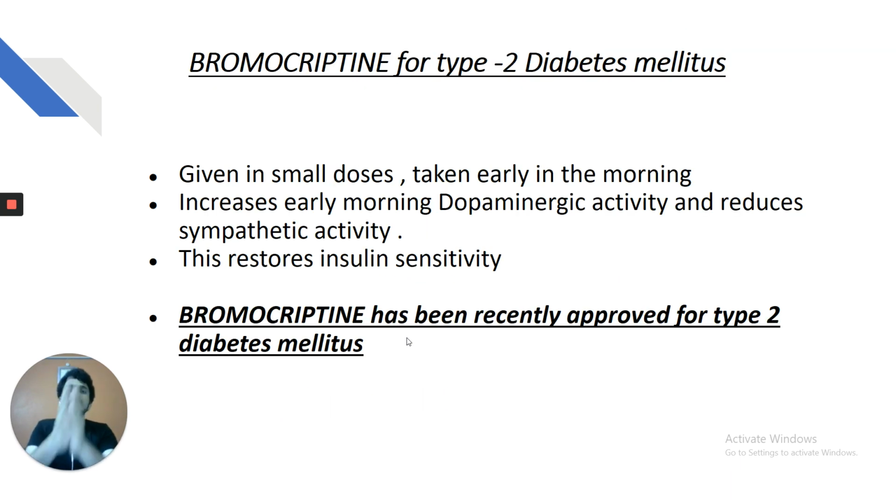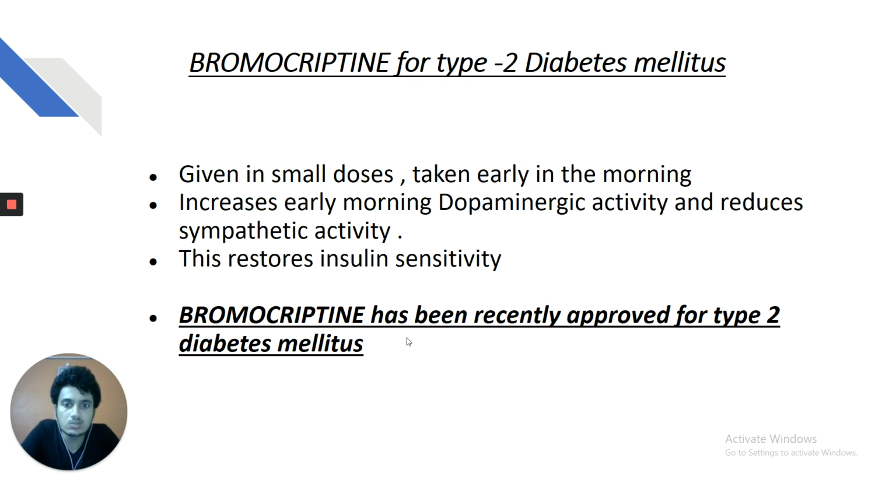Again, this is a very important update, my dear friends. Bromocriptine can be used for the treatment of type 2 diabetes mellitus. Yes, not only metformin, bromocriptine can also be used for diabetes mellitus, but the dose is not the same as that used for hyperprolactinemia. For hyperprolactinemia, the dose of bromocriptine is high, whereas for the treatment of type 2 diabetes mellitus, bromocriptine is given in small doses, taken early in the morning, which increases early morning dopaminergic activity and reduces the sympathetic activity.